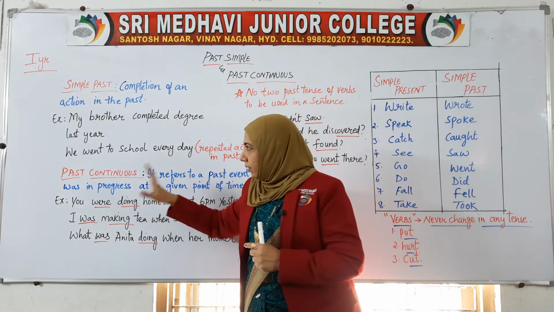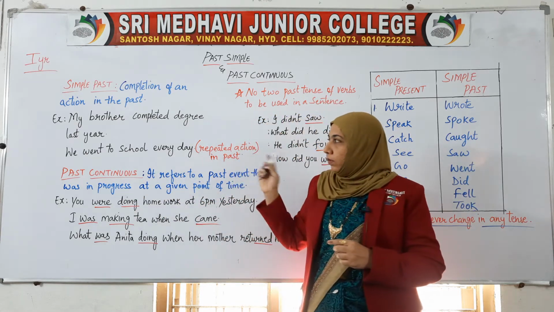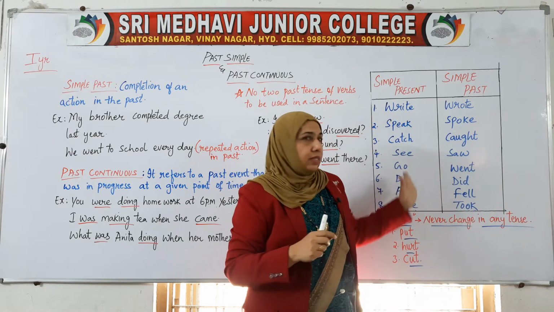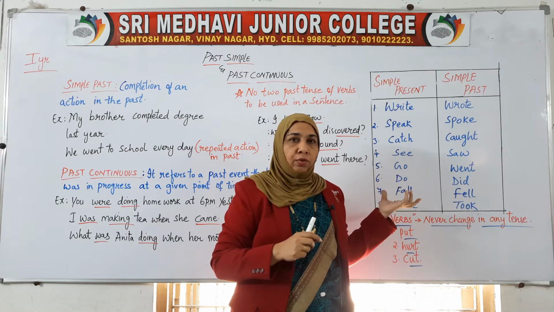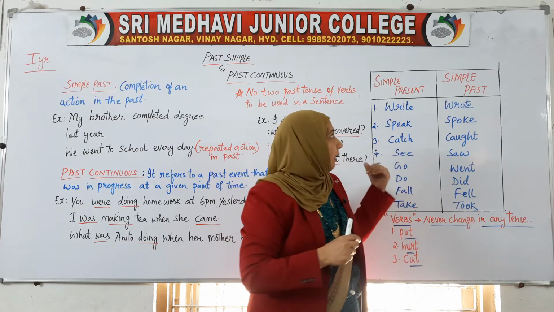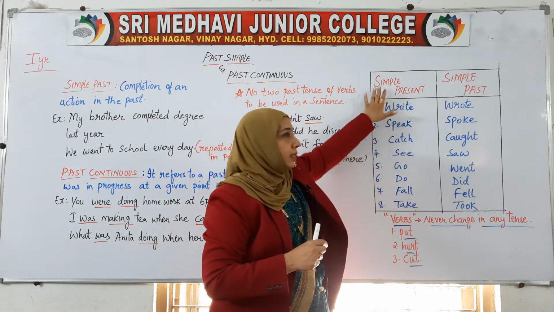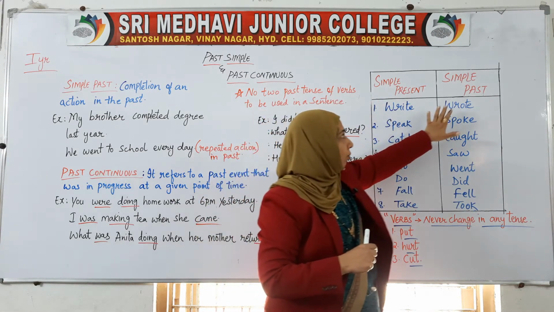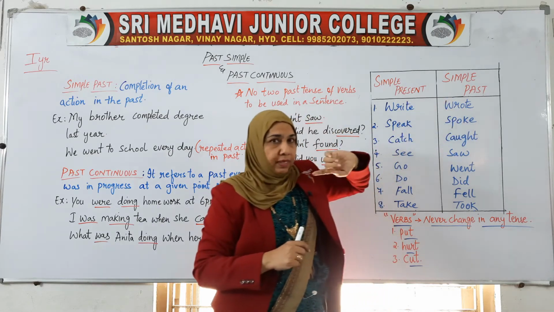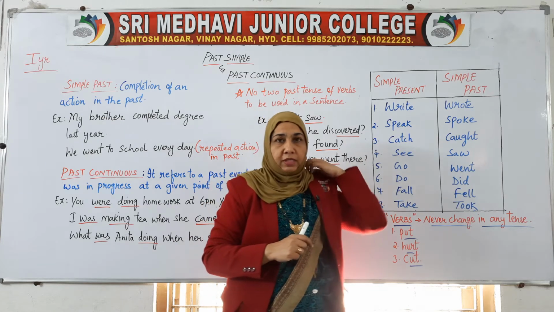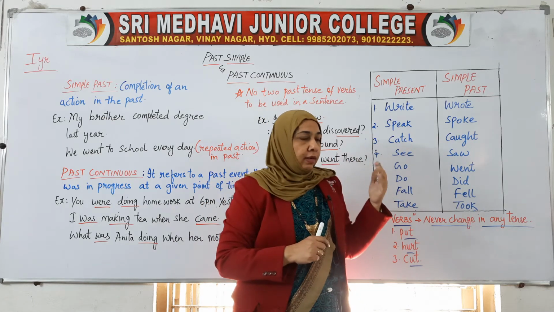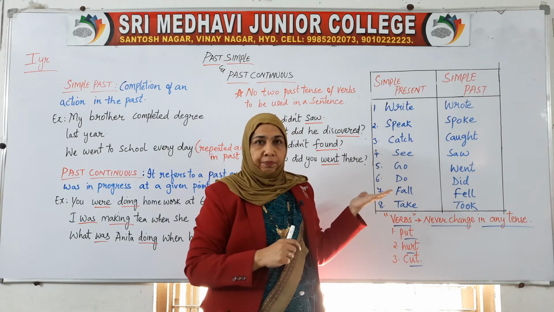Next, I would like to explain how the verbs get changed into simple past. Here, write in the simple present changes into wrote in simple past. Write becomes wrote. If you remember, in the previous class we discussed the present perfect tense.